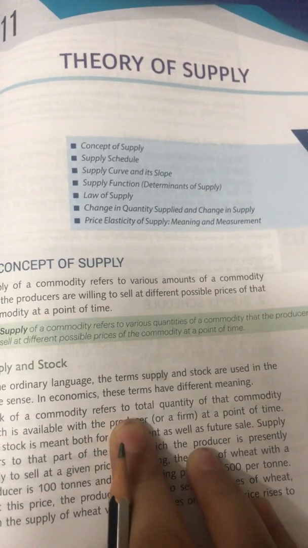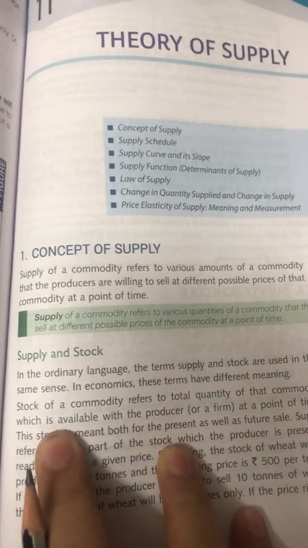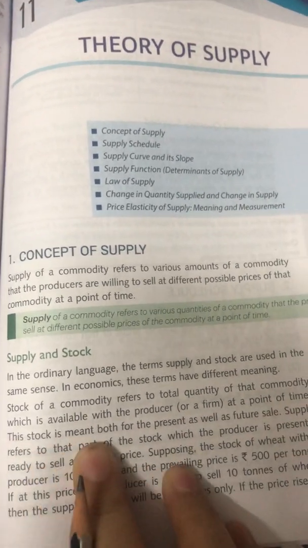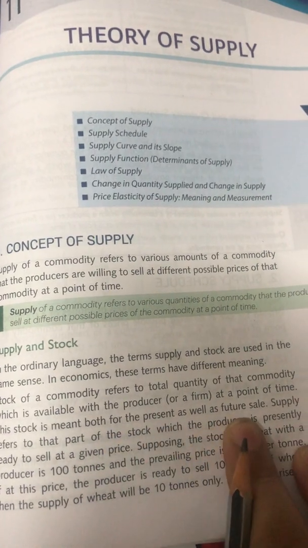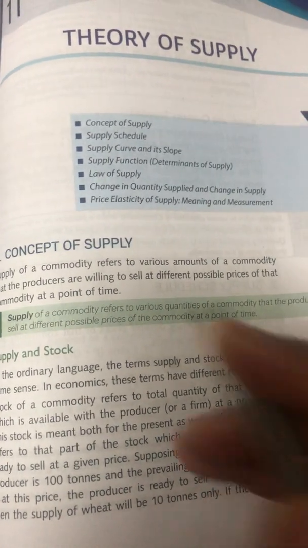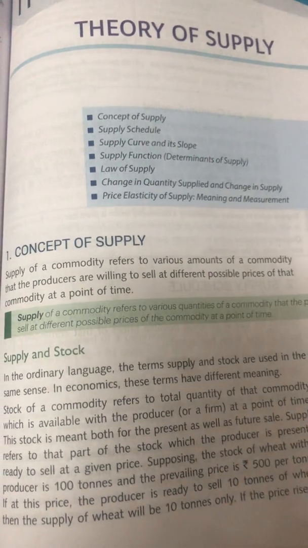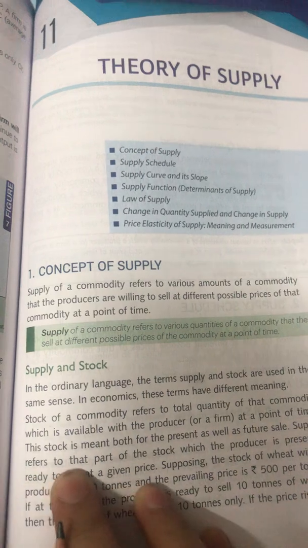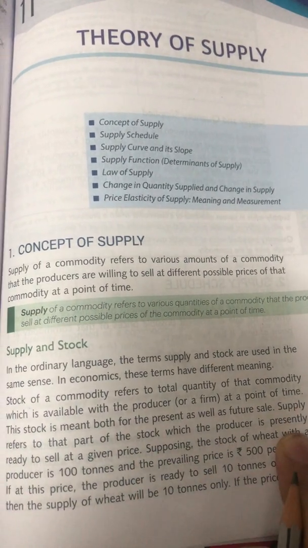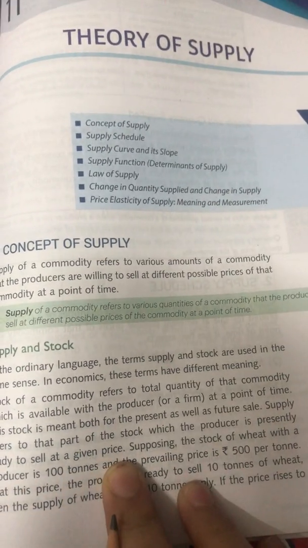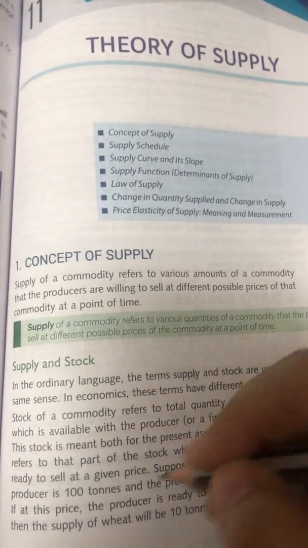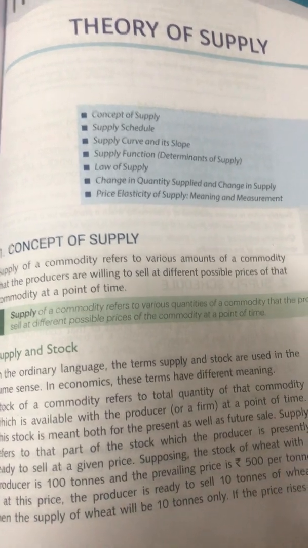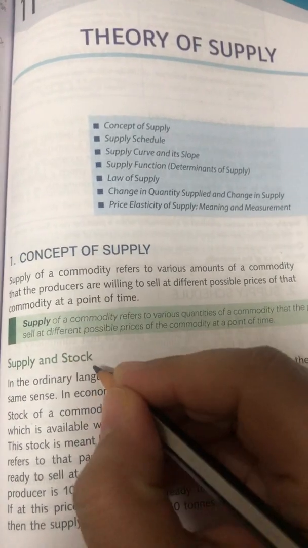Stock of a commodity refers to total quantity of that commodity which is available with the producer at a point of time. This stock is meant both for the present as well as the future sale. Fine. So whatever is the quantity which is there for the future sale and as well as for the present sale, that is nothing but stock. And supply refers to that part of the stock which the producer is presently ready to sell at a given price. Okay, so something which a producer is willing to sell at a certain price is supply, and something which you have in your warehouse for the future and for the present sale is called stock.